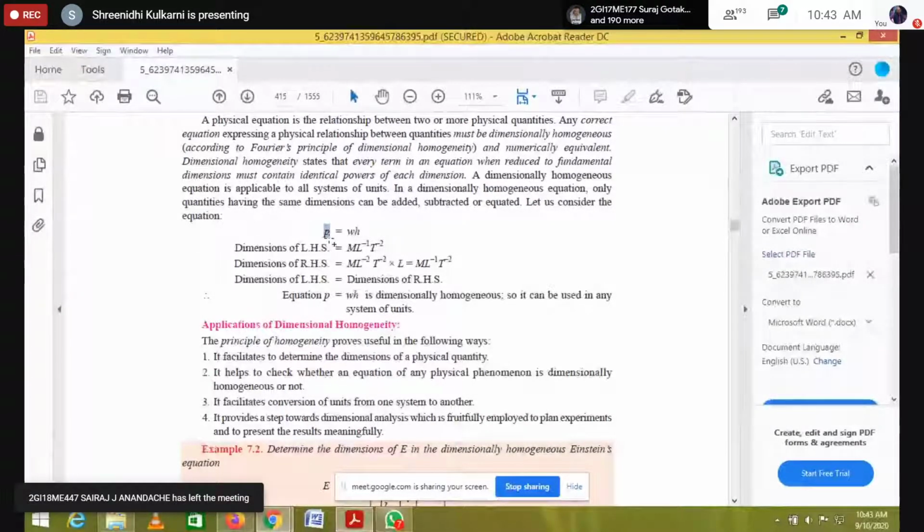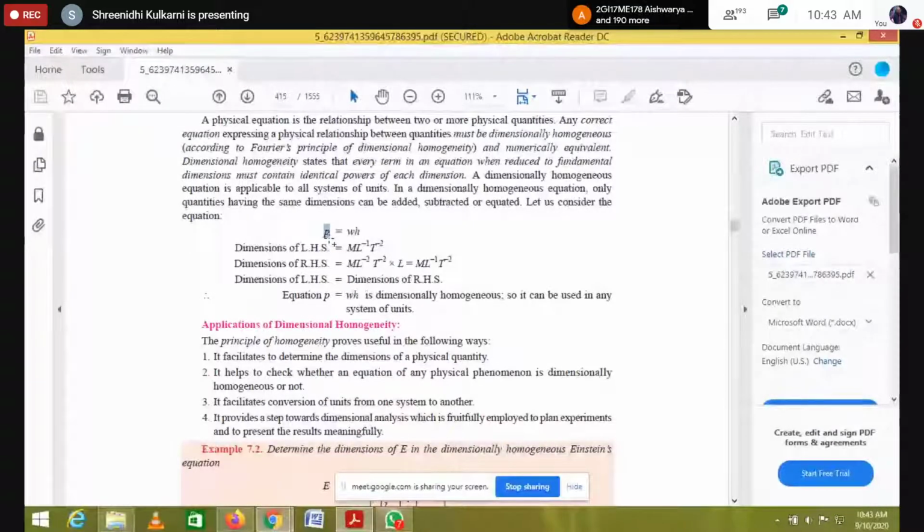Newton meter we can write as kg meter per second square. Finally we get kg meter square per second cube, so finally we get M L square by T cube.